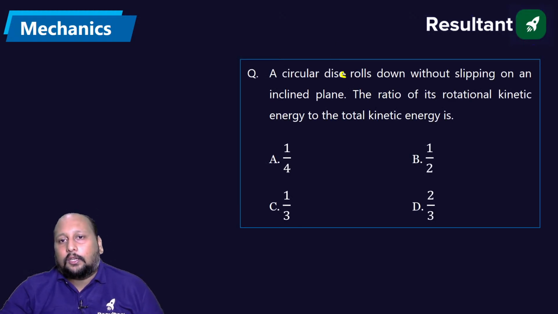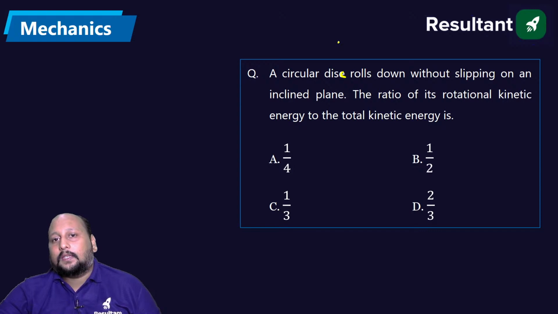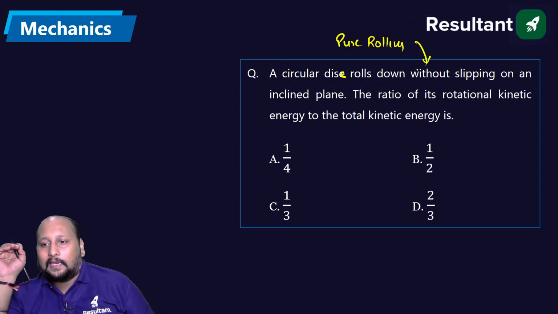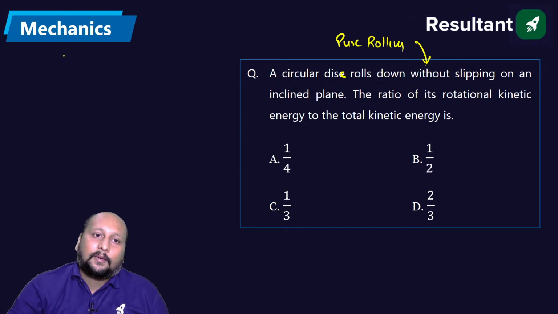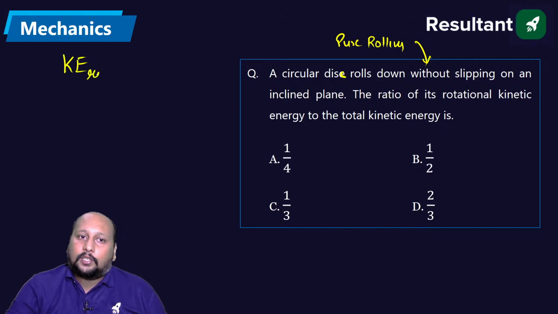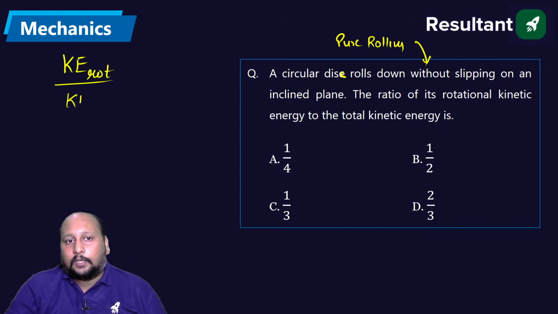A circular disc rolls without slipping. That means we are having a pure rolling motion, rolls without slipping on an inclined plane. The ratio of the rotational kinetic energy to the total kinetic energy. They're asking you kinetic energy rotational का divided by the kinetic energy total का.